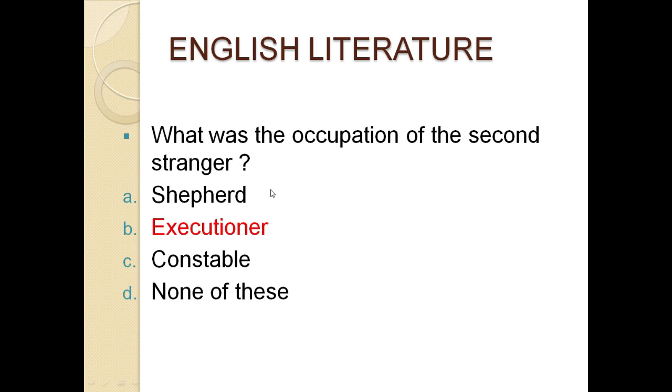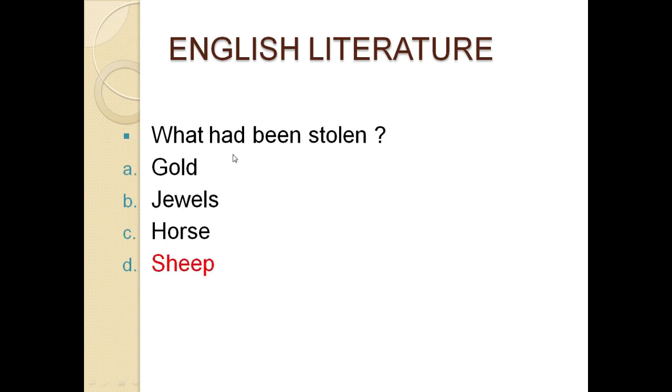And the next one, what had been stolen? And you know the story is entitled The Three Strangers by Thomas Hardy, in which 4 options are given. Number A, gold. Number B, jewels. Number C, horse. And number D, sheep. The correct option for this question is D, sheep.